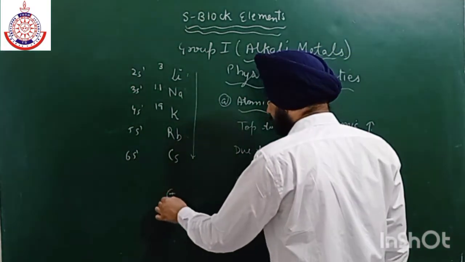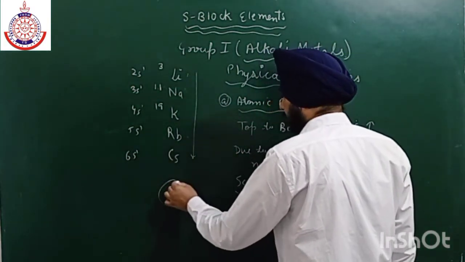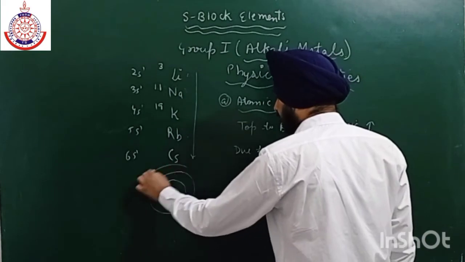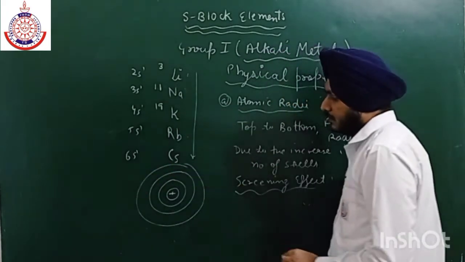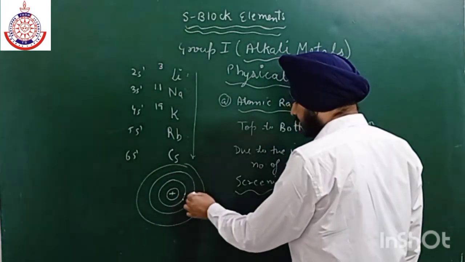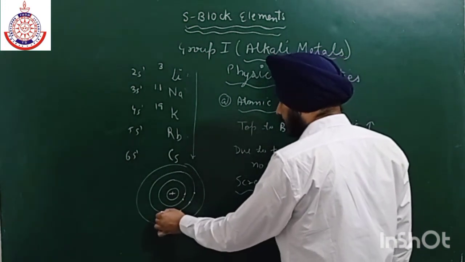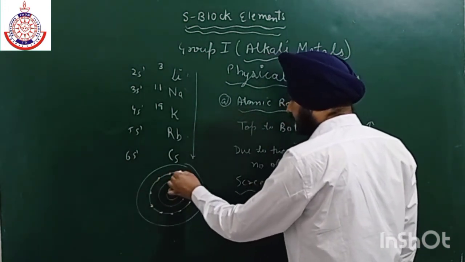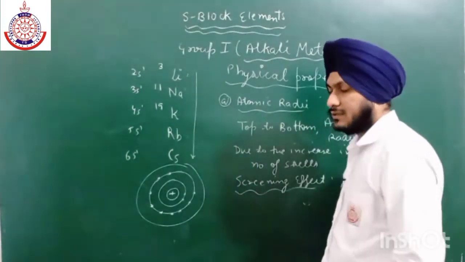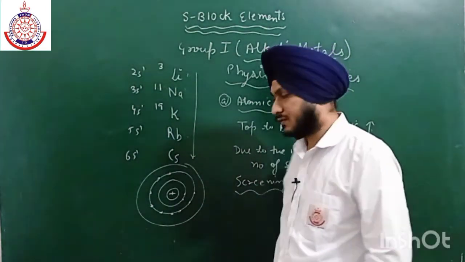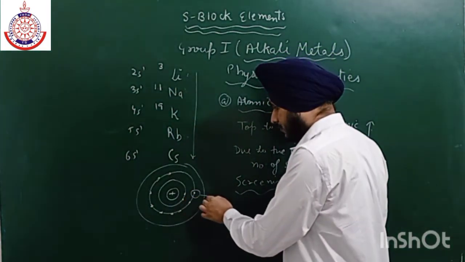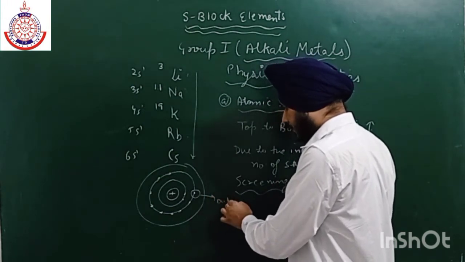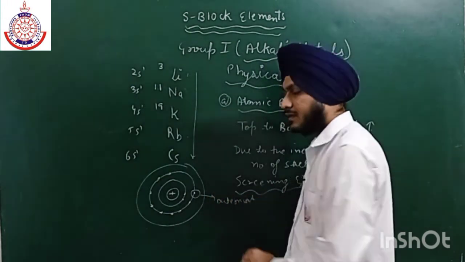For example, this is our nucleus, and here we have the first shell, then the second, and then the third shell. The electrons present in the inner shells repel the electrons present in the outermost shell, such that the nuclear charge felt by the outermost electron decreases.